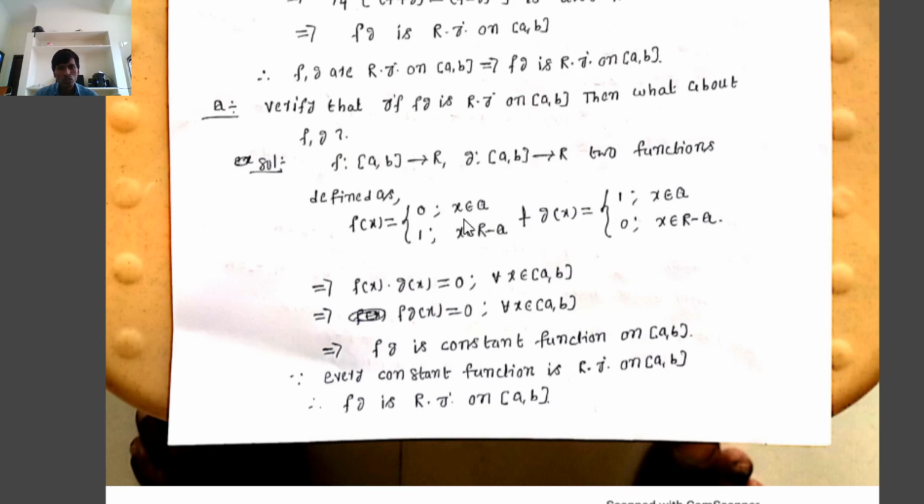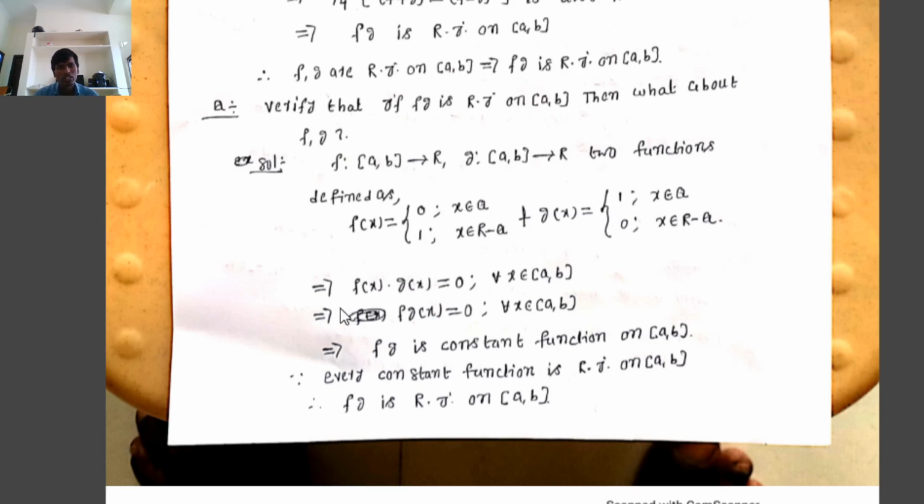where f of x equal to 0 such that x belongs to Q means for any real number that belongs to closed interval a, b and is a rational number, the image must be equal to 0. Any real number that belongs to closed interval a, b and is an irrational number, the image must be equal to 1. Second one, g of x means any real number that belongs to closed interval a, b and is a rational number, the image is equal to 1. Irrational number, the image is equal to 0.